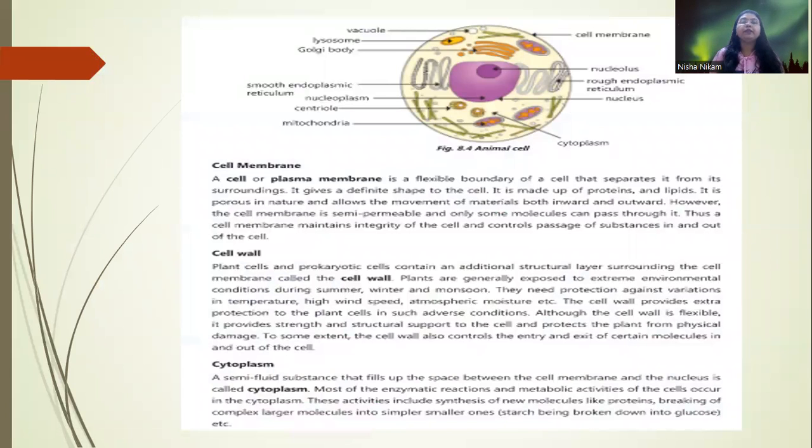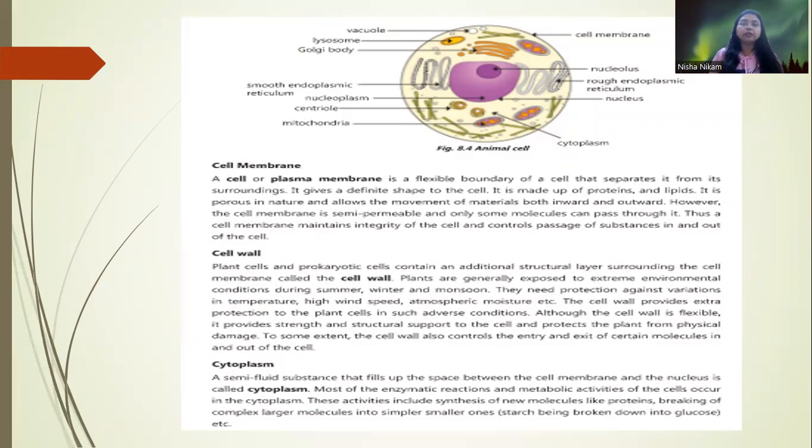Now, what is the cell membrane? A cell or plasma membrane decides the boundary of the cell from other cells. It separates the cell from other cells. It also gives a definite shape to the cell. It is made up of lipids and proteins, and it is porous in nature, so that other molecules can pass from one cell to another cell, or from the cell to the outer surroundings of the cell.